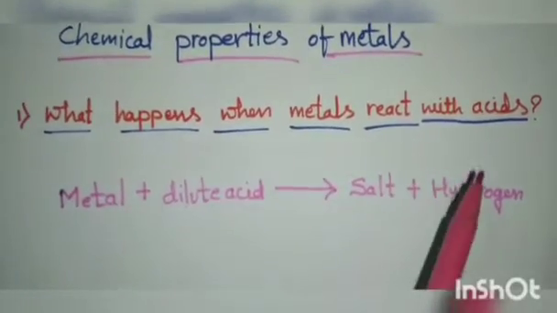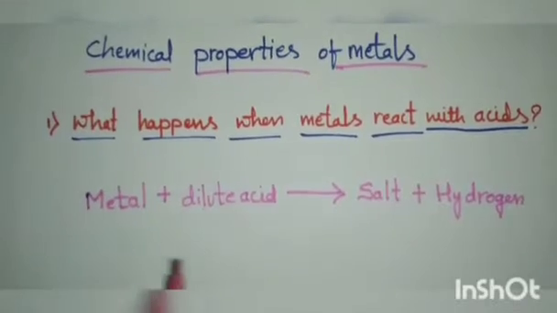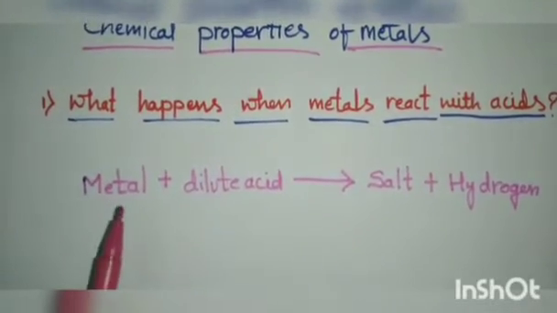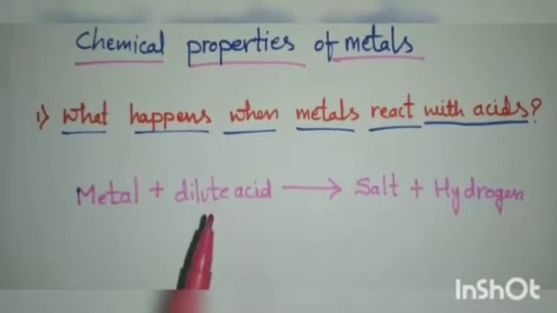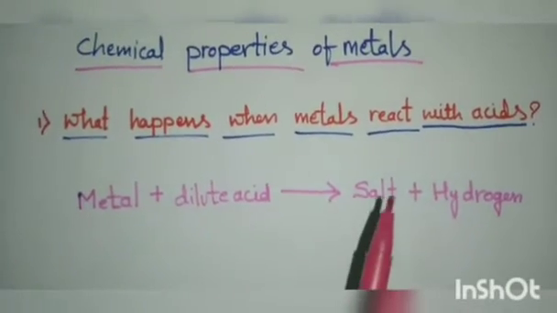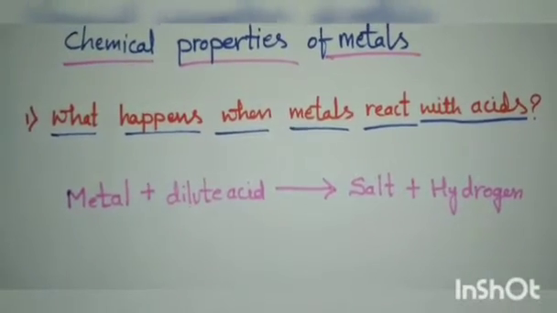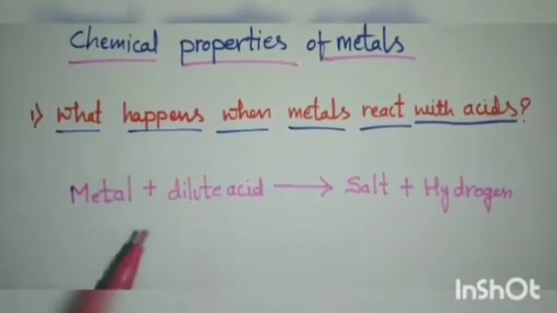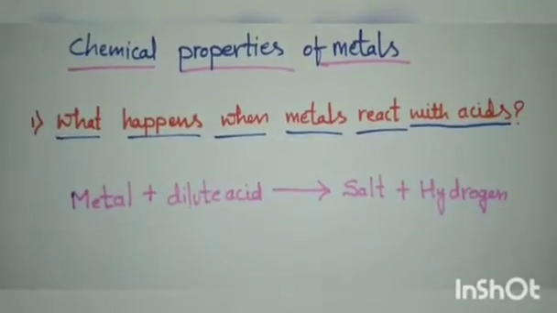Metals acids ಜೊತೆ react ಆದ್ರೆ ಏನಾಗುತ್ತೆ ಅಂತ. So there is a reaction here when any metal reacts with dilute acids, not concentrated acids, dilute acids. So it will give salt and hydrogen. This is the general reaction for when metals react with the acids.